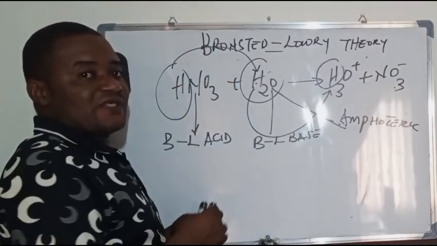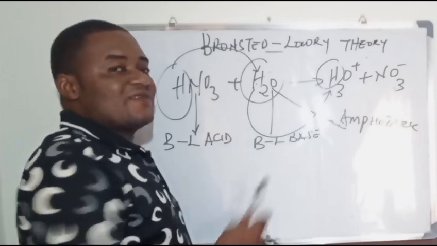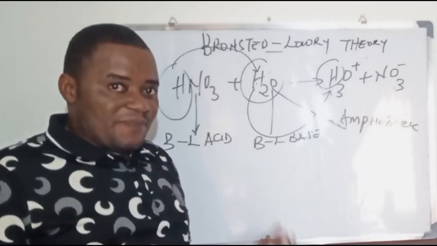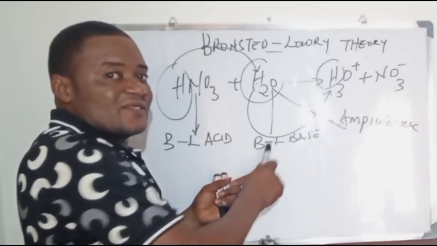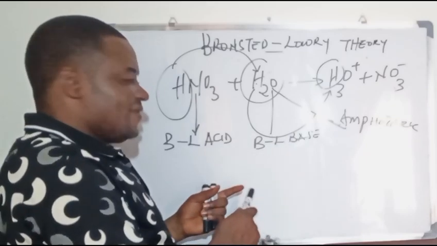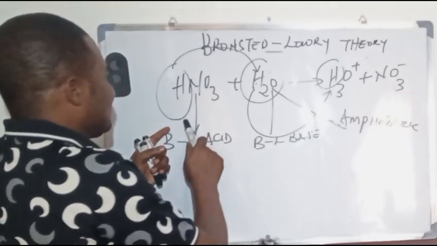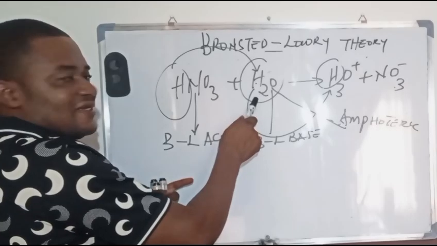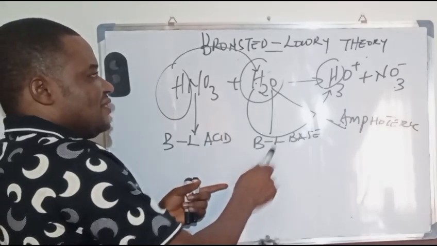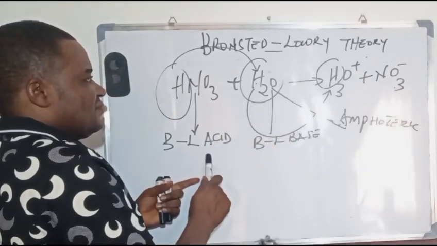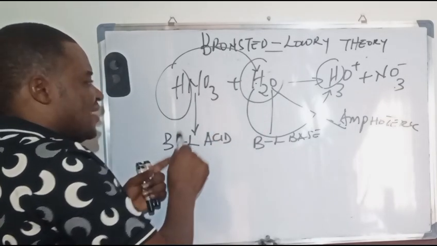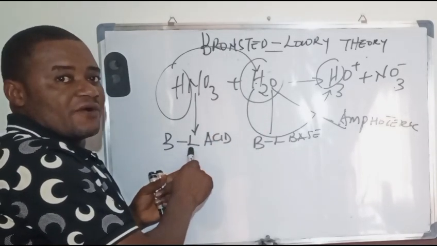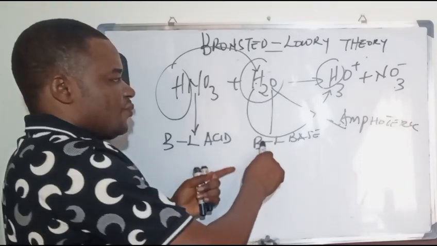If water is amphoteric, it means that it behaves both as an acid and as a base. So here, it is behaving as a Bronsted-Lowry base. You could see that this donates to this, and water serves as a base to form this. In as much as there is a transfer of a proton, we can define the donor as a Bronsted-Lowry acid, and the one that accepts the proton as a base.